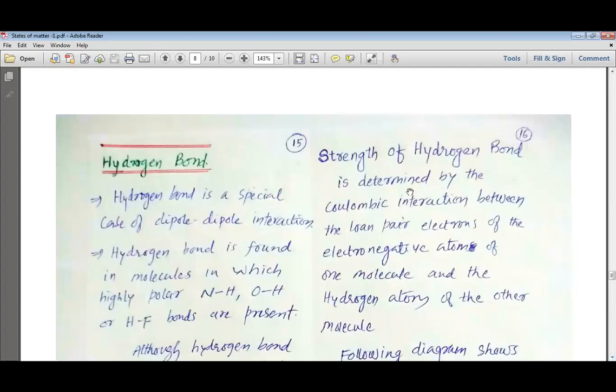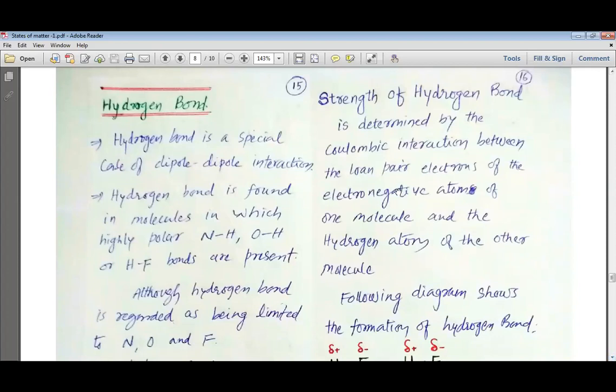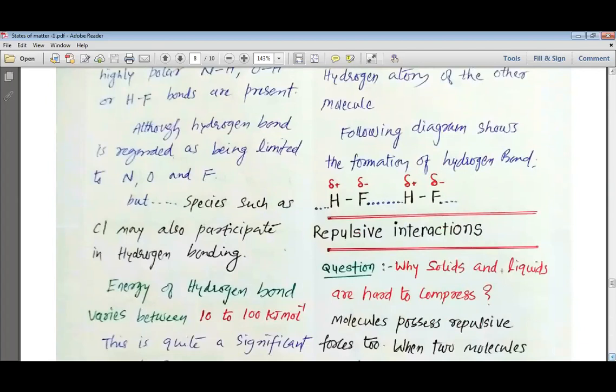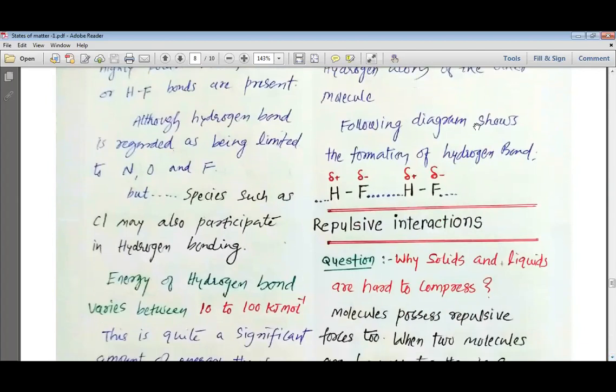Strength of hydrogen bond. The strength of a hydrogen bond is determined by the Coulombic interaction between the lone pair electrons of the electronegative atom of one molecule and the hydrogen atom of the other molecule. My dear students, we can understand what I said with the following diagram. You can see that we have a hydrogen fluoride HF molecule.